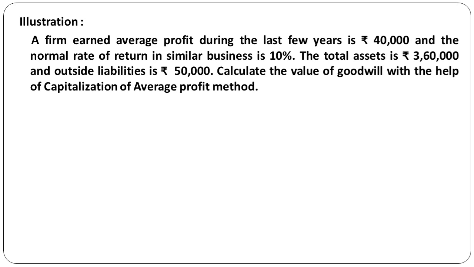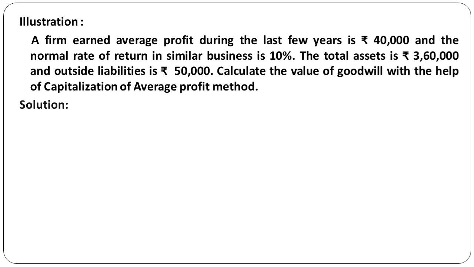See the question, what it says. A firm earned an average profit during the last few years of 40,000, and the normal rate of return in a similar course of business is 10%. The total assets are 3,60,000 and total liabilities are 50,000. Calculate the value of goodwill with the help of the capitalization of average profits method. Very simple. The information pertaining to NRR is given, 10%, average profit 40,000 is given, and total assets 3,60,000 and external liabilities are 50,000. So capital employed we can easily get.